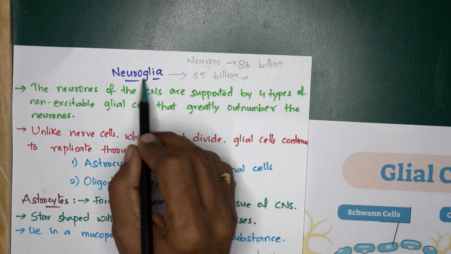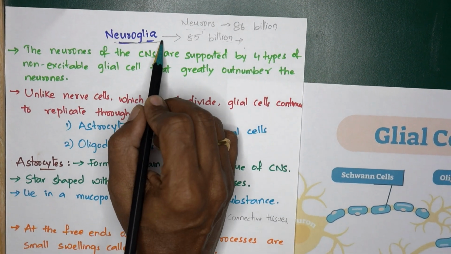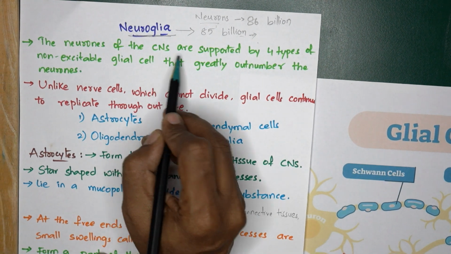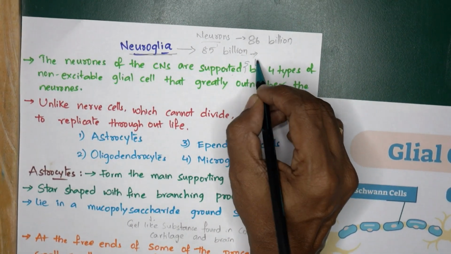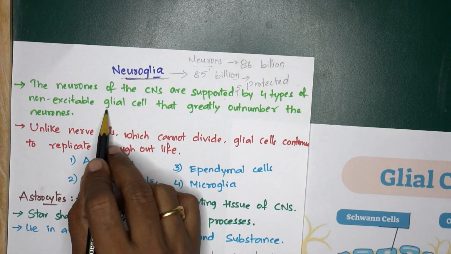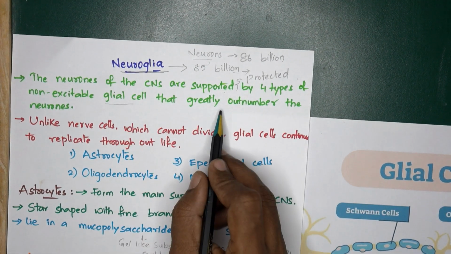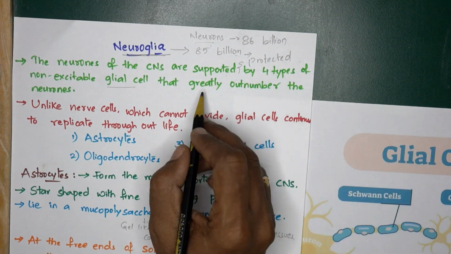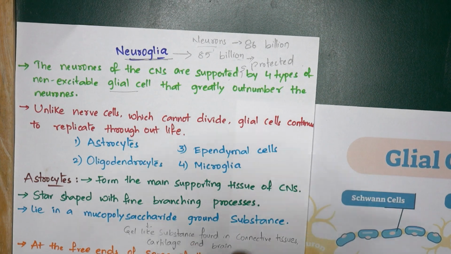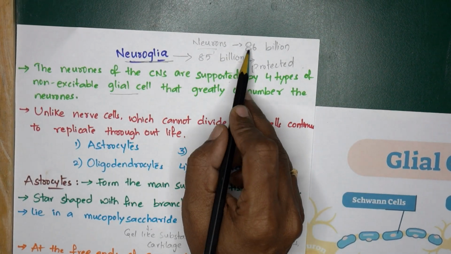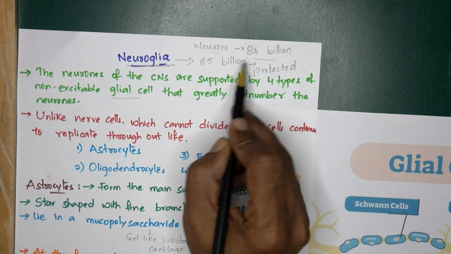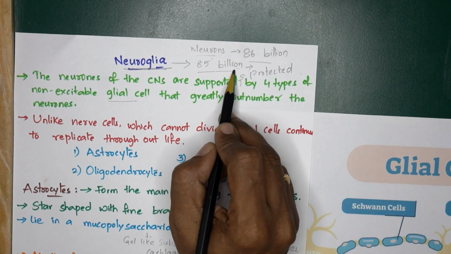These neurons are supported by means of the neuroglial cells. Mainly, the neurons of the CNS are supported and protected by the cells called neuroglial cells, and they are more in number when compared with the neurons. But during childhood, both are in the same number. The neurons will be 86 billion and the neuroglia will be 85 billion.